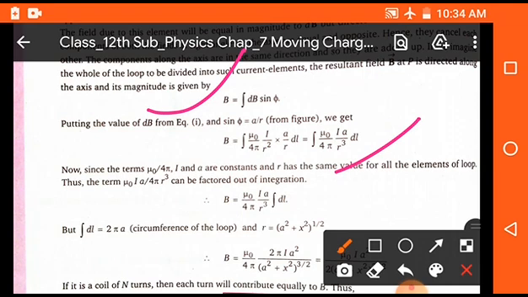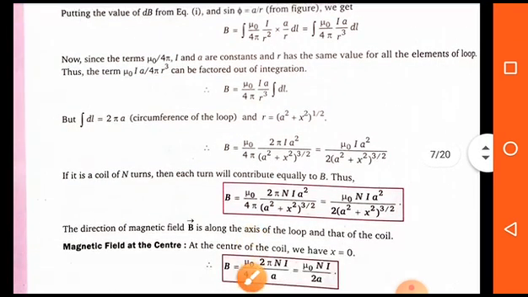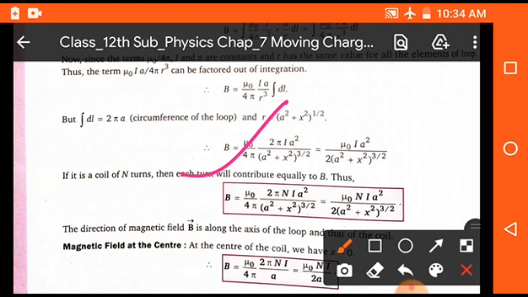But dl is the circumference of the loop, and it will be 2 pi r. r is the radius, but here we use radius as a. So putting the value of dl, and small r will be under root a square plus x square by the Pythagoras theorem. On putting these two values, we get B is equal to mu naught upon 4 pi 2 pi I a square upon a square plus x square whole power 3 by 2.